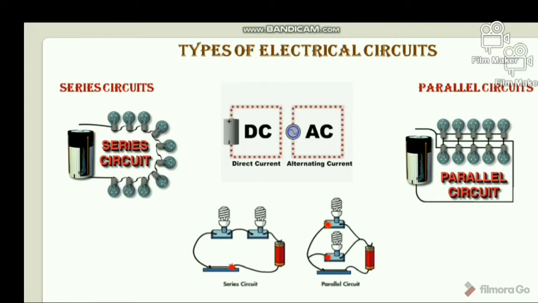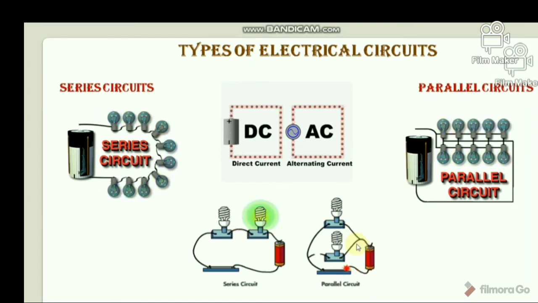Let us discuss types of electrical circuit. First I will discuss DC circuit. In a DC circuit, the excitation applied is a constant source. Based on the type of connection of active and passive components with the source, a circuit can be classified into series and parallel circuit. So what is a series circuit?